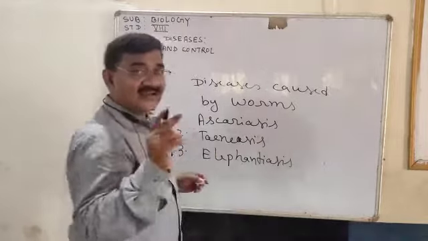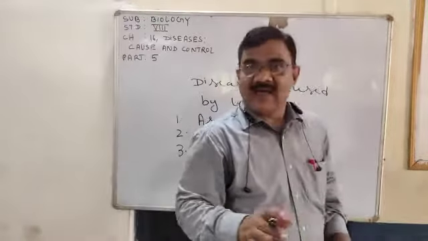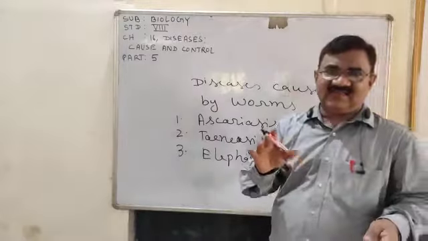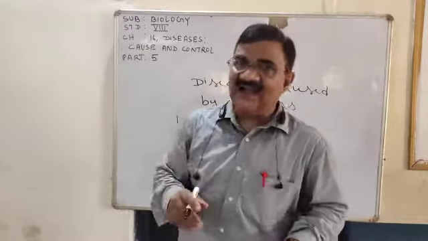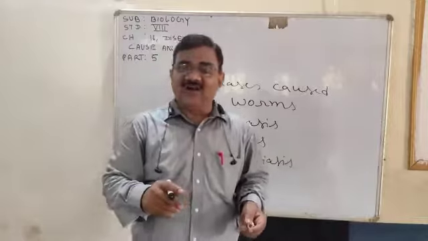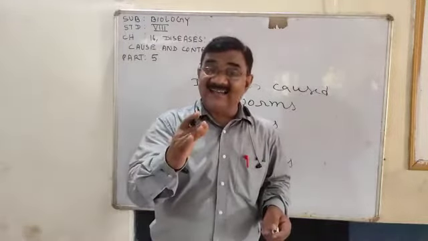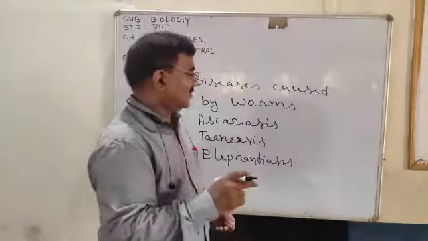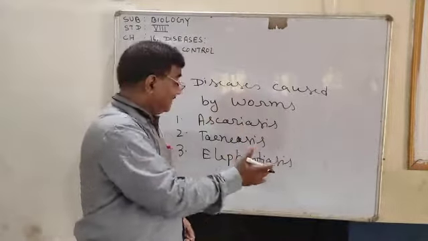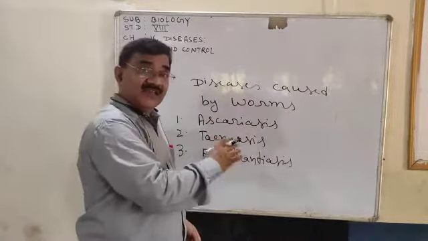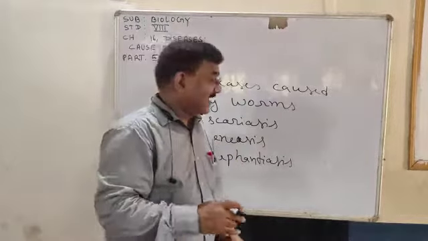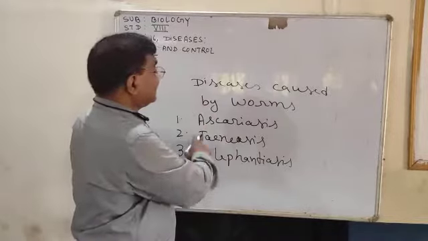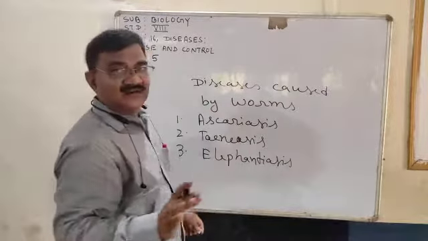Now, what I may do, I will write these 3 names and the name of one more disease, and I may ask you to find the odd one out and write the category to which the others belong. You will find what is added as the odd one, and the category to which others belong: these diseases are caused by worms.